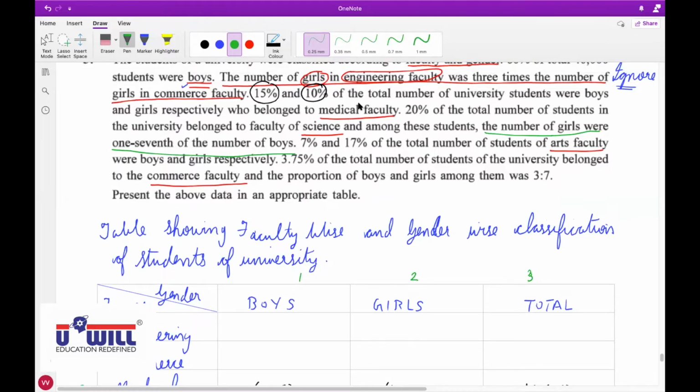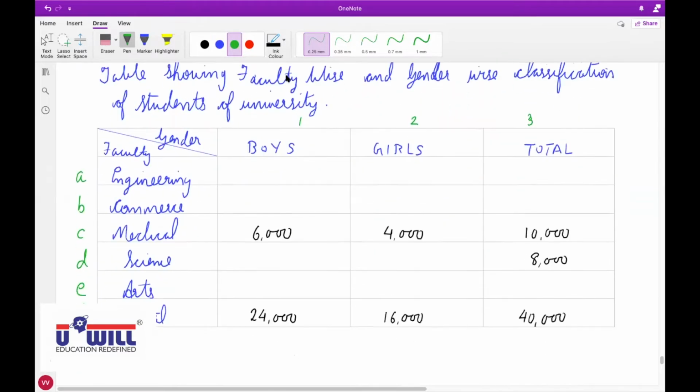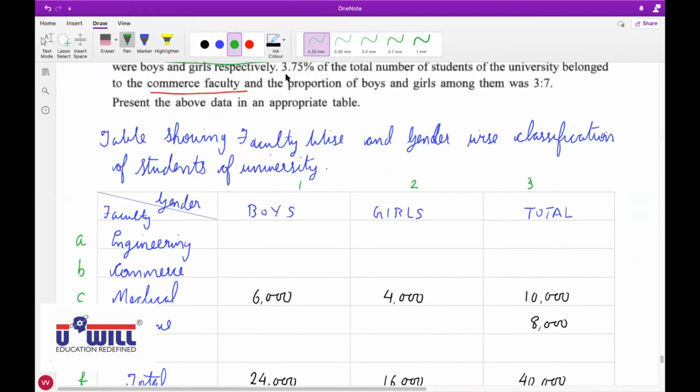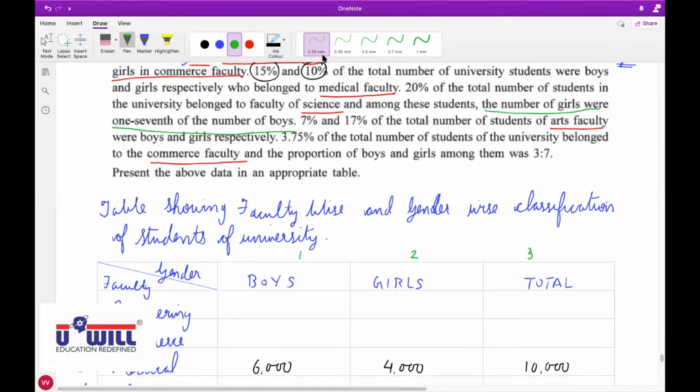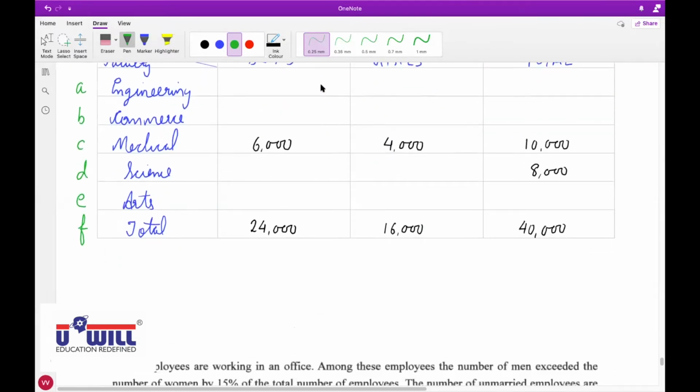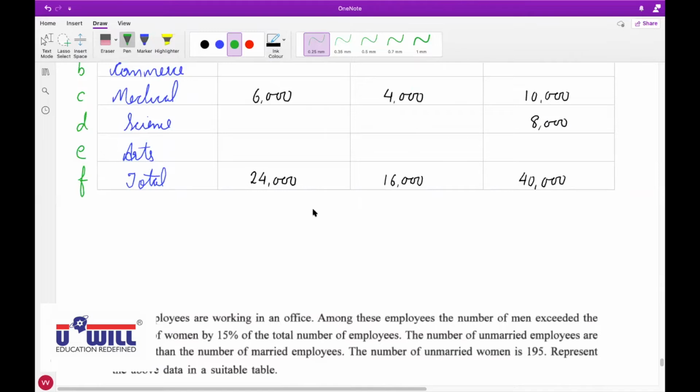Richita? Sir, boys are 1 and girls are 1/7. So we will cross multiply, that will be 7:1 ratio. Yes, be attentive everyone. Science students 8,000. How do we divide it into boys and girls? Understand this. All of you make this workings. Boys and girls.